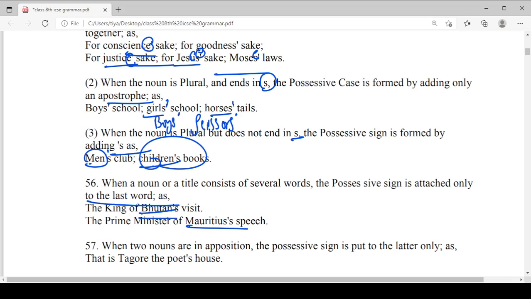Okay, and many times the examiner can ask questions on the cases also, like what is the possessive case, what is the subjective case, and how can we make the possessive cases. So these are the rules to make the possessive cases. This is very important. These rules are very important, and many times spotting error questions can be framed with the noun cases also.